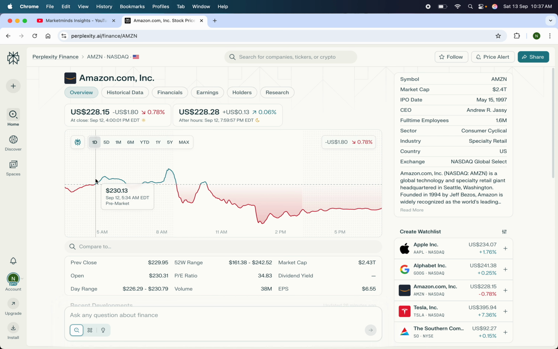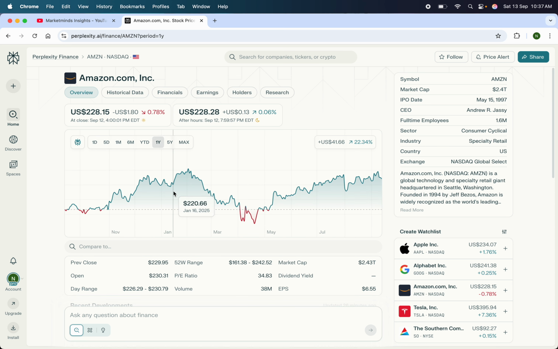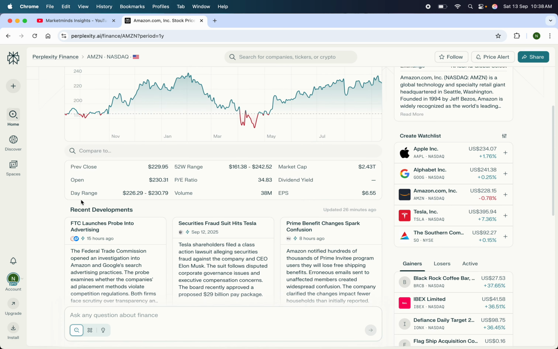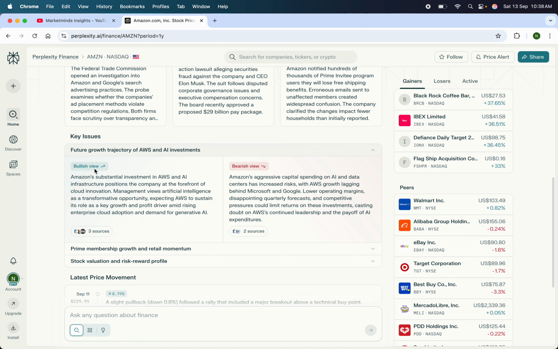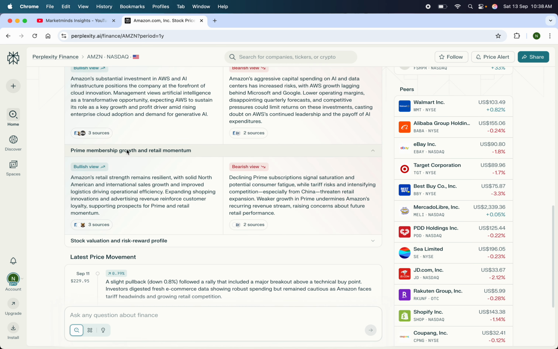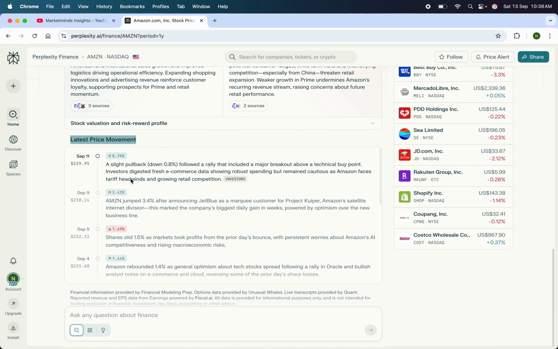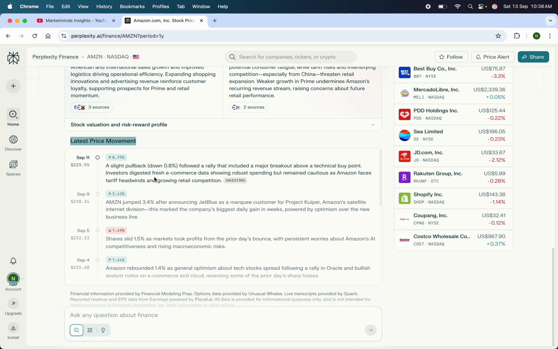We have the graph, you can change it to maybe a yearly graph, and then again this is the data that we saw in the Indian stocks as well, like previous closing, PE, volume, EPS and all those things. And then we have the key issues, we have the developments which are going on, you can just read them. Again, we have the sources mentioned, we have the retail momentum, we have the price movement, how it was actually doing on September 11th. Let's say it went up by 0.79%.